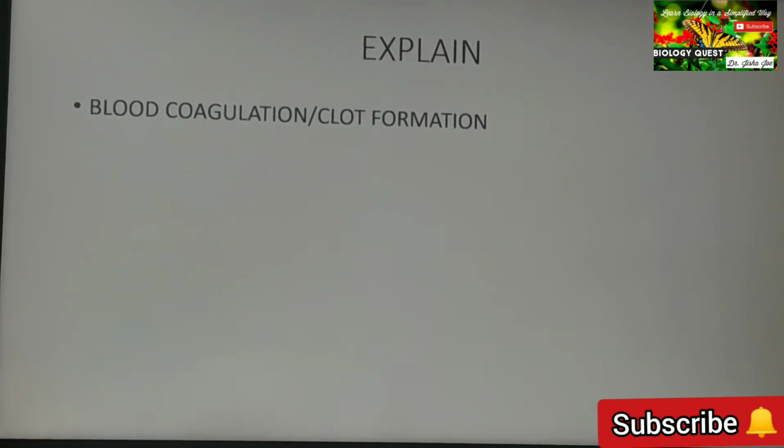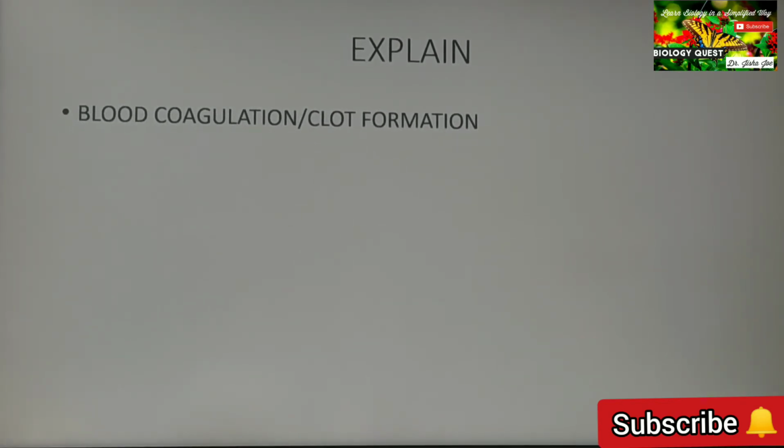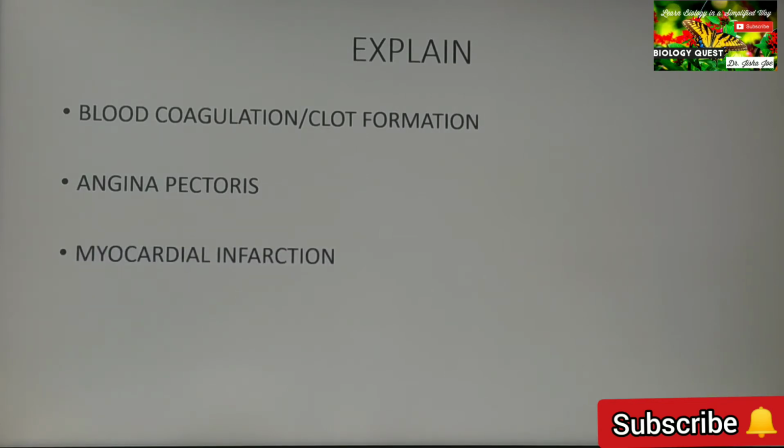Next, moving on to explain type questions. Explain briefly or write short notes. Blood coagulation or clot formation: there is a flow chart in the text, study the flow chart thoroughly. Angina pectoris, myocardial infarction, and double circulation. When you explain the term double circulation, when explain briefly is the question, you have to mention the pulmonary circulation and systemic circulation also.